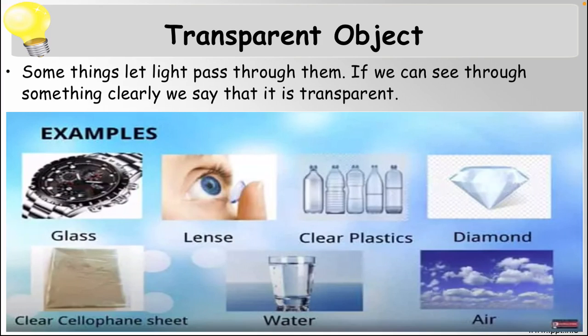Any object kept on the other side of a transparent object is clearly visible. No shadow is formed by these objects, since they do not block the light. In the air the light passes, so we can see things clearly. Transparent objects are sometimes known as see-through objects, since we can see clearly through them. With the glass, we can see things clearly.